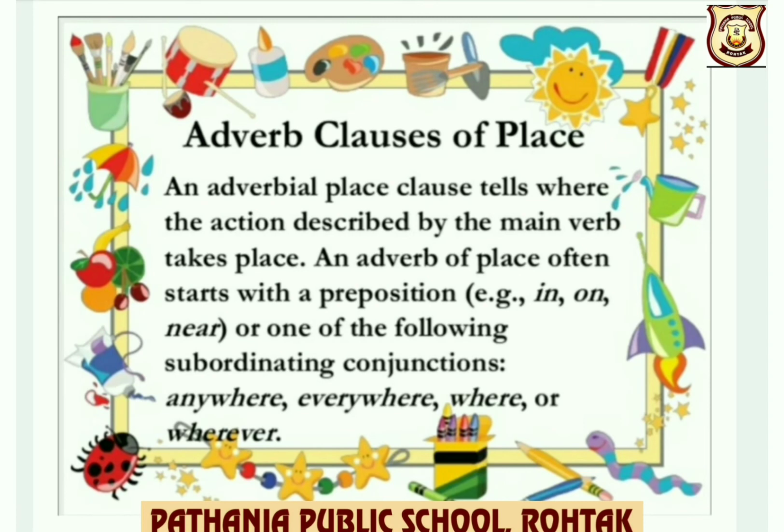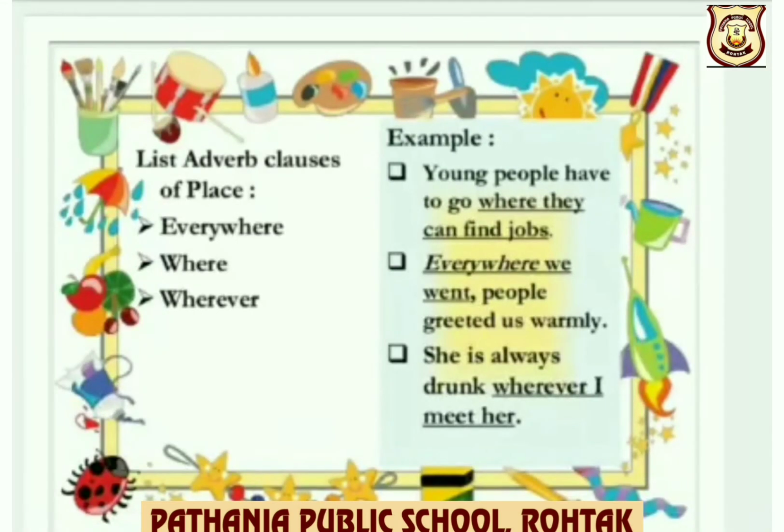Now about adverb clauses of place. An adverbial place clause tells where the action described by the main verb takes place. It often starts with a preposition, for example, in, on, near, or one of the following subordinating conjunctions like anywhere, everywhere, where, or wherever. Now examples of everywhere, where, wherever.